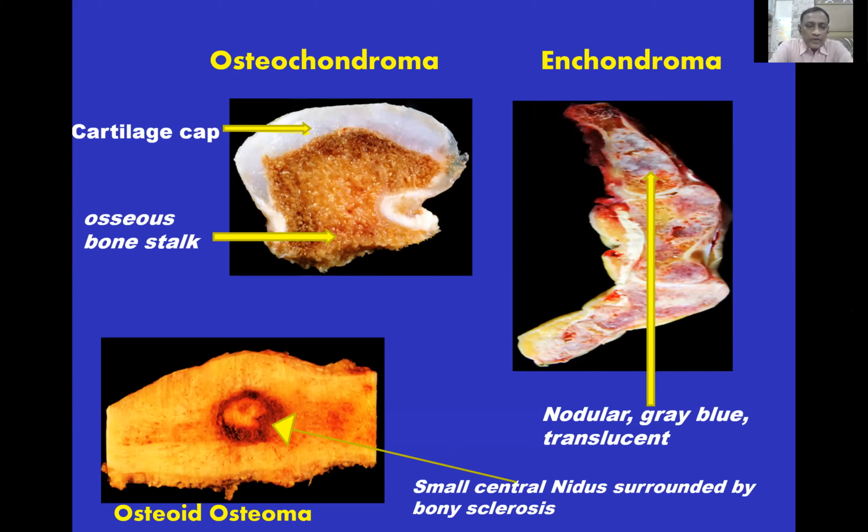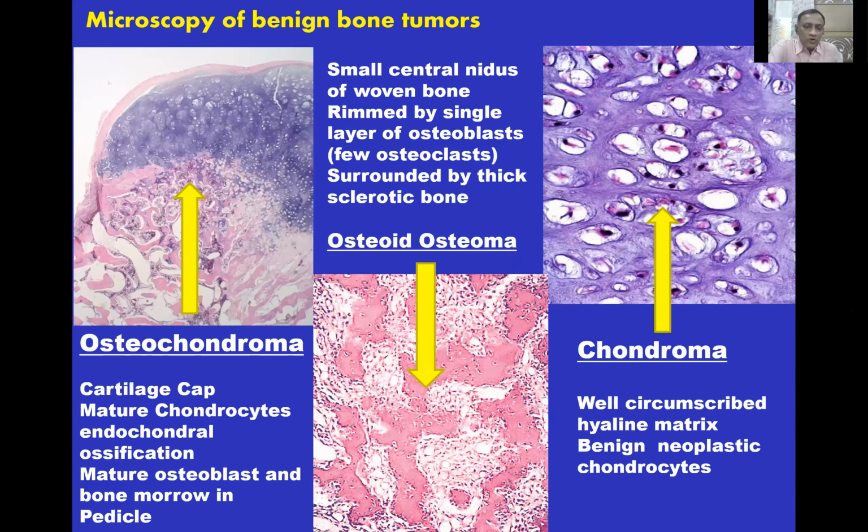Histopathologically, or microscopically, in osteochondroma you see the cartilaginous cap, mature chondrocytes, endochondral ossification, mature osteoblasts, and bone marrow in the pedicle. In osteoblastoma, there is a small central nidus of woven bone rimmed by a single layer of osteoblasts, surrounded by thick sclerotic bone. In enchondroma, there is well-circumscribed hyaline cartilage with benign neoplastic chondrocytes.